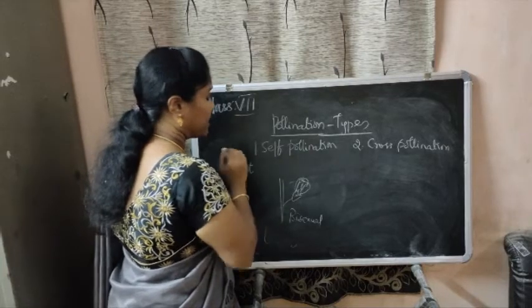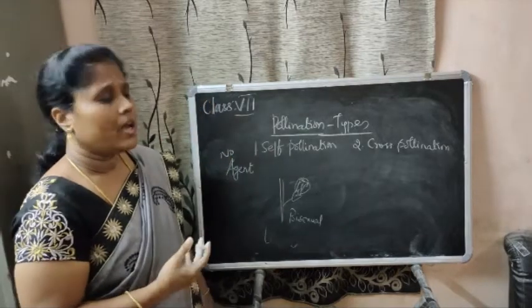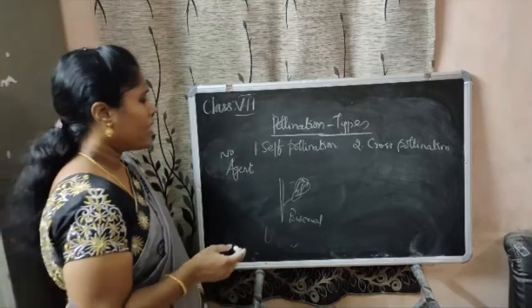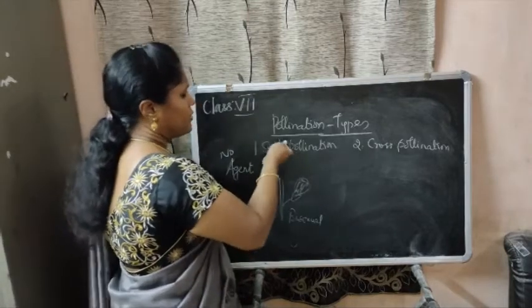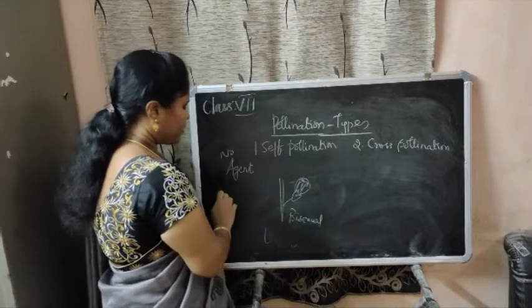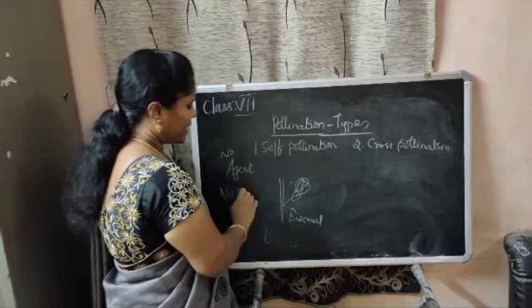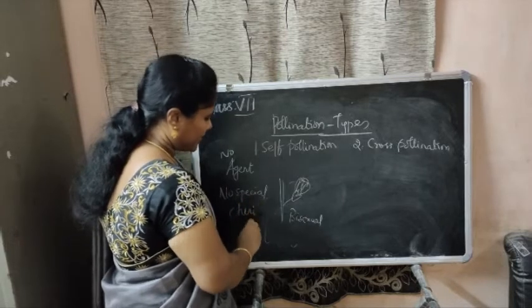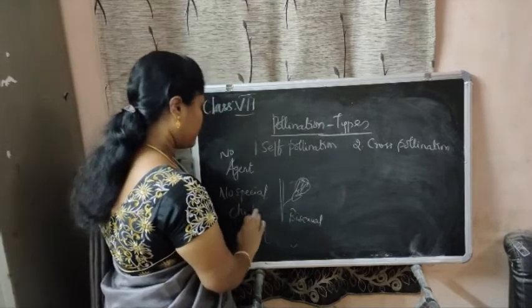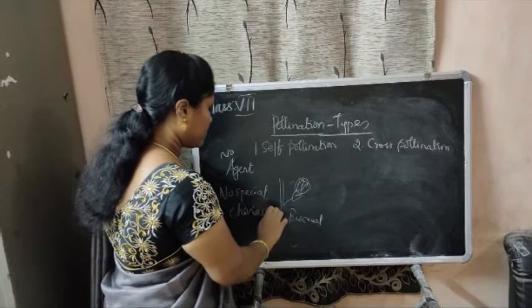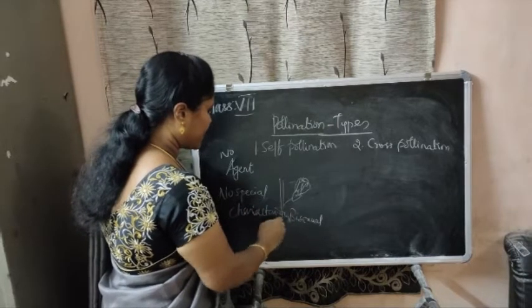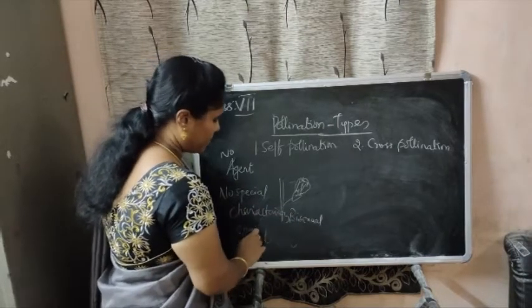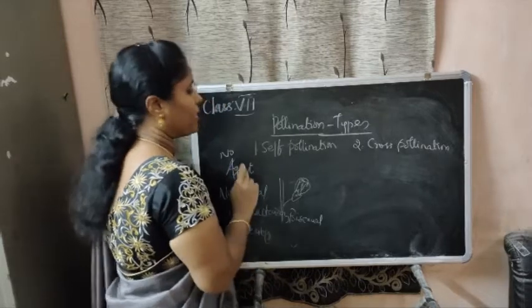This does not need any agents for pollination. No agents are required. Usually they are found in the same flower, so no new characters or species will be formed from the seeds. No new species will be formed here.